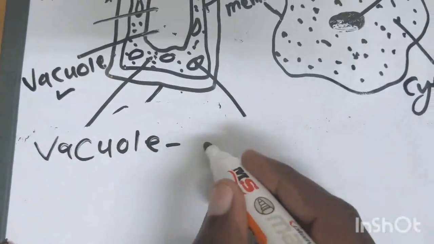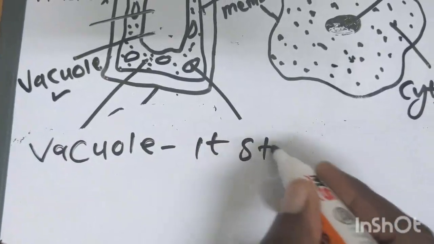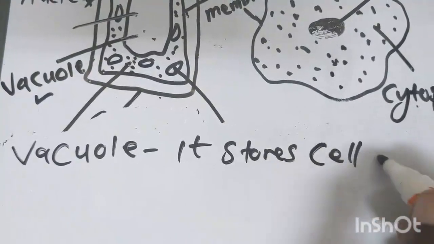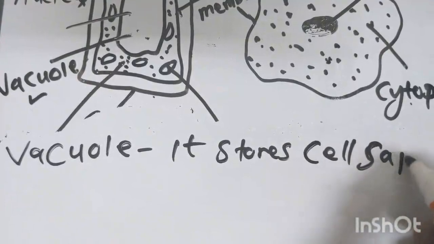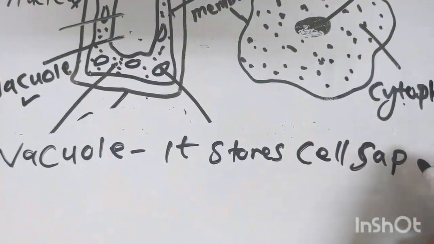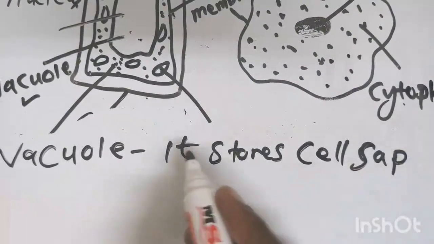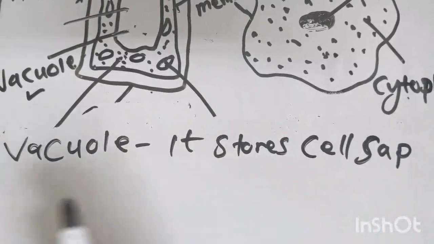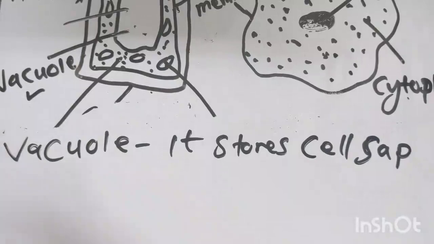What is cell sap? Cell sap is actually a solution of salt and sugar. Those sugars that you find in a plant, you find that some plants are very sweet.